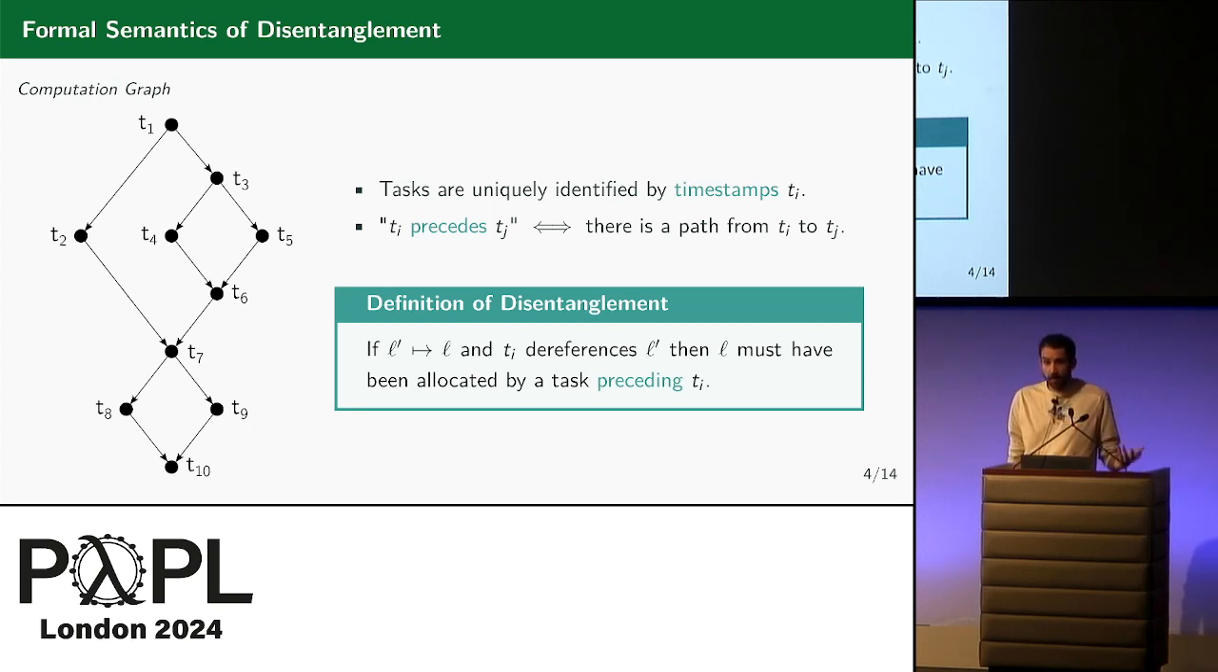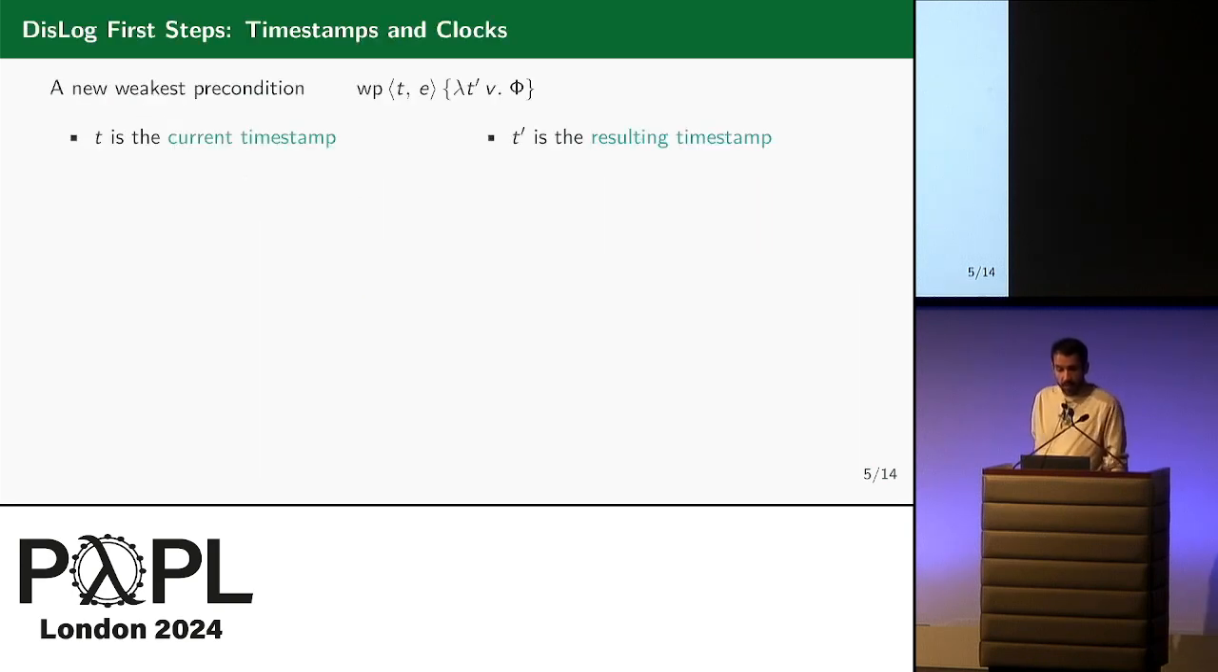And our main idea to devise a separation logic for disentanglement is to reflect those timestamps within the logic. So we propose a new weakest precondition, WP, which is parameterized not only by E, the expression being verified, but by T, the current timestamp of the expression. So the timestamp at which the expression is being reduced. Moreover, the postcondition here is parameterized not only by V, the resulting value, but by T prime, the resulting timestamp of the evaluation.